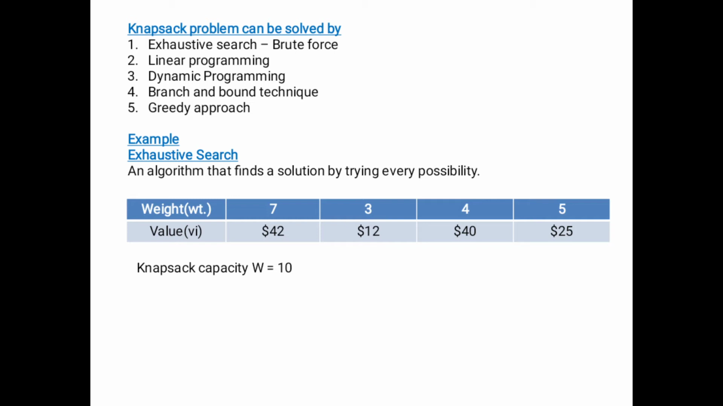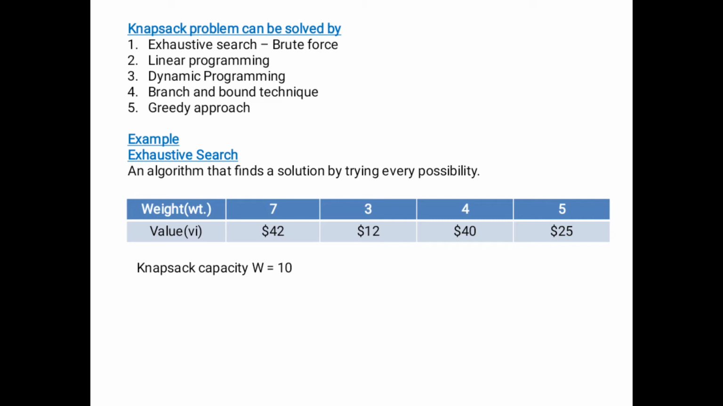Okay, then dynamic programming, branch and bound techniques, then greedy methods. We have already studied all of them except the branch and bound technique. These are the problems that can be solved by knapsack. Exhaustive search is also a problem, because we want to search for a particular item. The linear programming is also a problem. So how can we solve these problems using the knapsack concept?